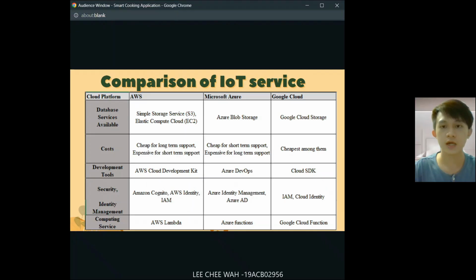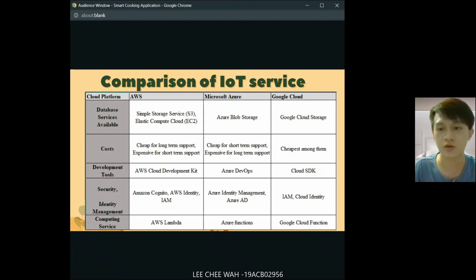Thank you. Hi, my name is Li Chiwa. I will talk about the comparison of IoT services. The database service for AWS is Simple Storage Service and Elastic Compute Cloud. For Azure it is Azure Blob Storage. For Google Cloud it is Google Cloud Storage.